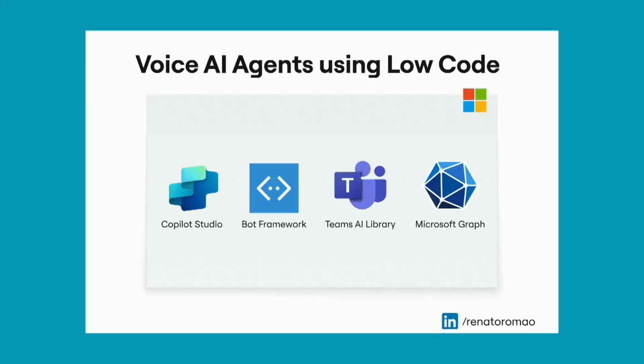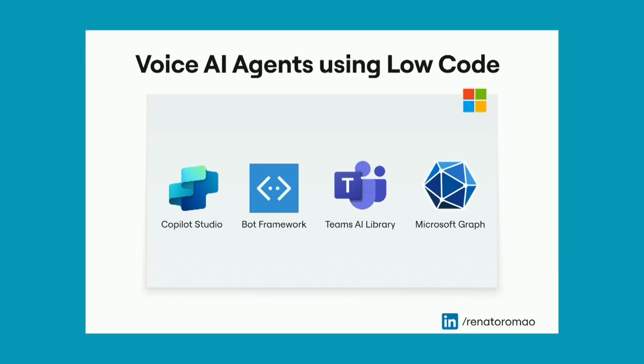With Copilot Studio, you not only can deploy on Teams, but by using the voice message, it's not possible yet. If you want to have a number to call and also to talk to the agent, you can use Copilot Studio. So this is an option available. If I'm not wrong, it's not available for all Power Platform locations, but you can use it in the US. So if your Power Platform environment is located in the US, you can create a Copilot Studio voice agent. It's basically for free.